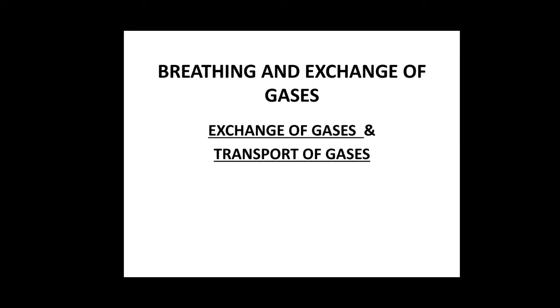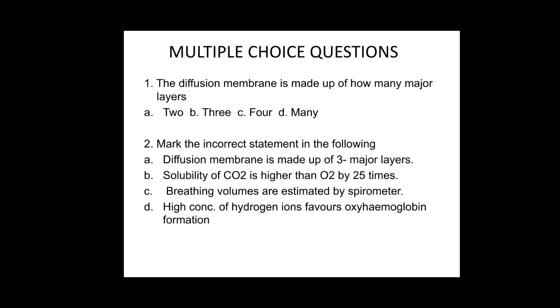So let us discuss the multiple choice questions on the topic exchange of gases and the transport of gases, only with respect to oxygen. The first one, the diffusion membrane is made up of how many major layers? A 2, B 3, C 4, D many. As I have already told, the diffusion membrane is made up of only the 3 major layers. Hence the answer is B 3.